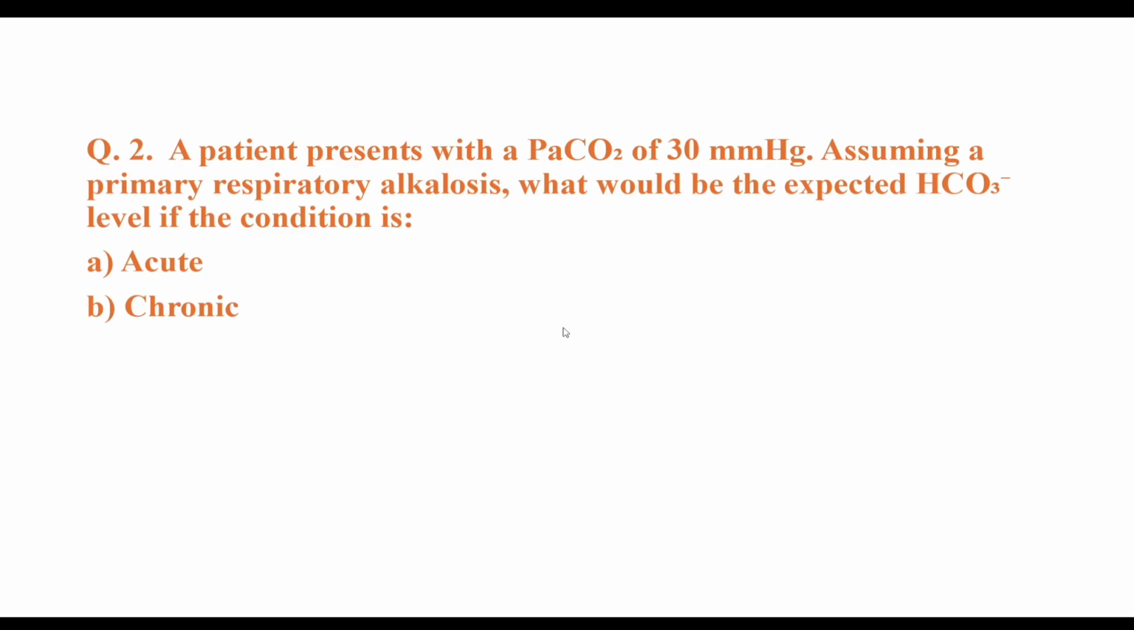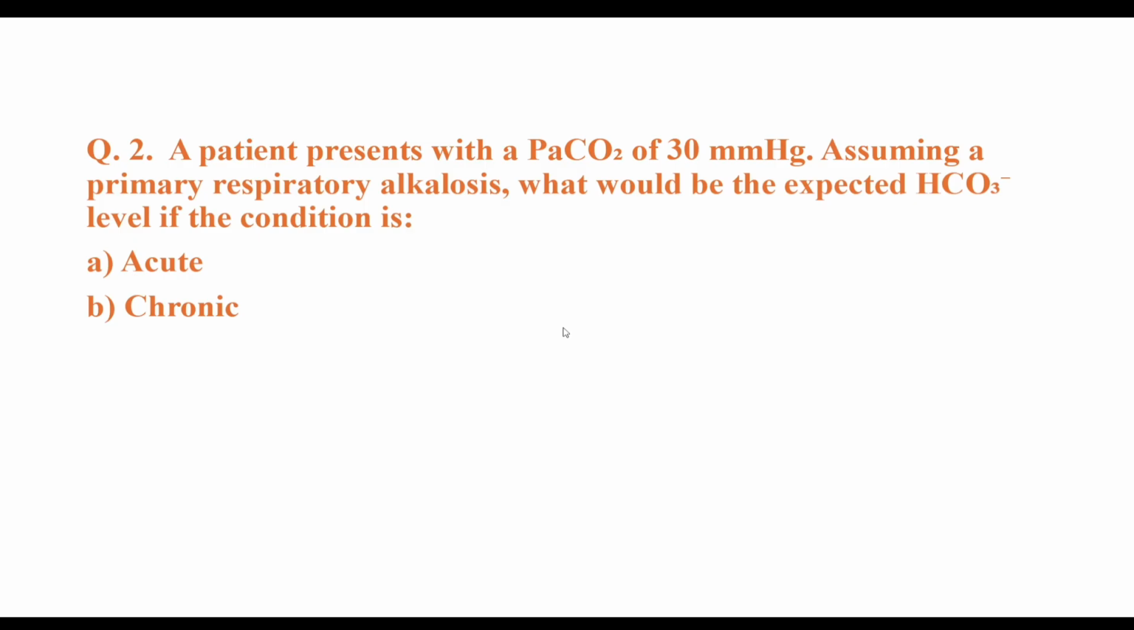A patient presents with a PaCO2 of 30 millimeter of mercury, assuming primary respiratory alkalosis. Remember, this is respiratory alkalosis. What would be the expected bicarbonate level if the condition is acute and chronic? So you know the formula for respiratory alkalosis, 2,5. That means bicarbonate will drop by 2 in acute case per 10 millimeter of mercury drop of CO2.